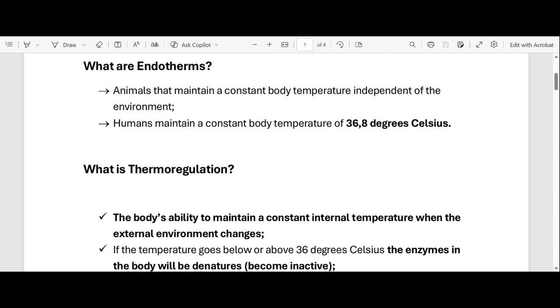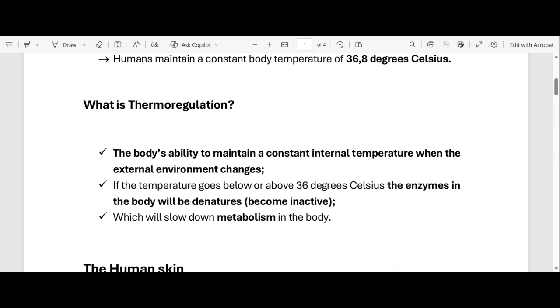So the body is supposed to maintain a constant body temperature. Okay? We've already alluded to what thermoregulation is. Thermoregulation is the body's ability to maintain a constant internal environment when the external environment changes, right? So it doesn't matter whether it becomes cold outside or hot, as long as the body maintains a constant internal environment, regardless of what's happening outside.